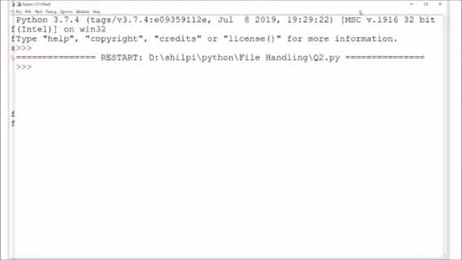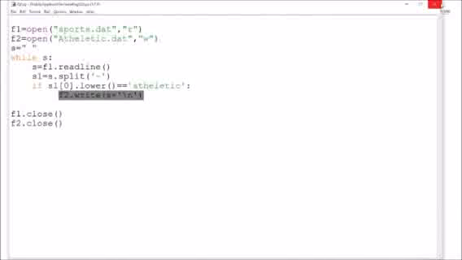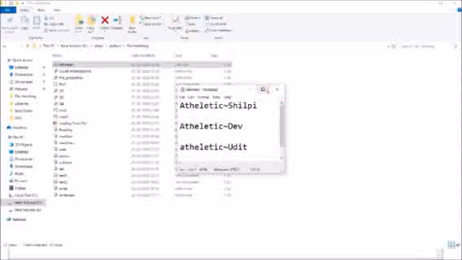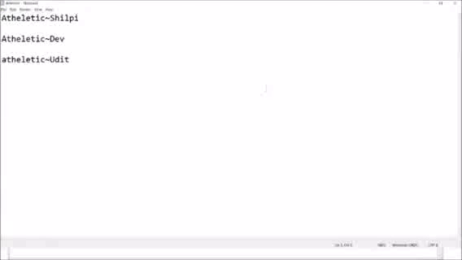No output is there because I have not printed anything. So you can see here the file must have been created, the athletic file is there, and you can see the output. So 3 records are there in the new file.